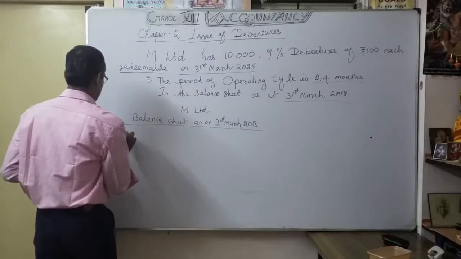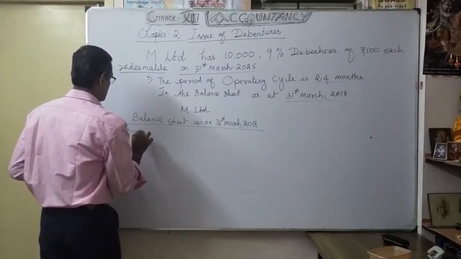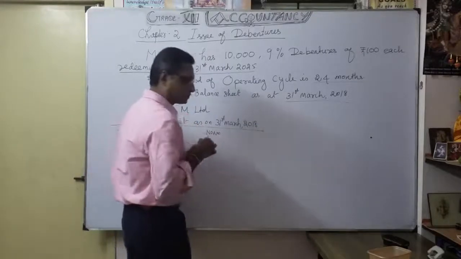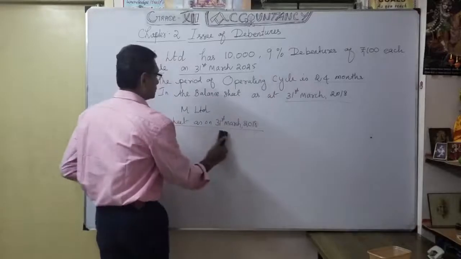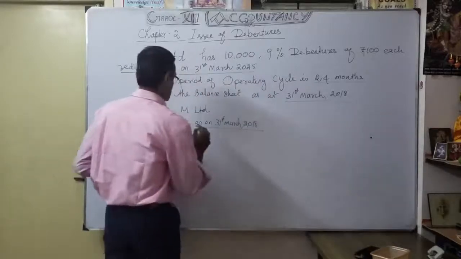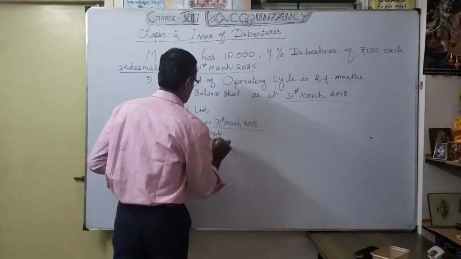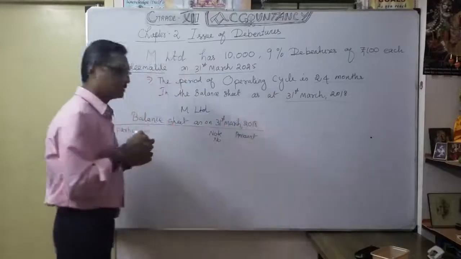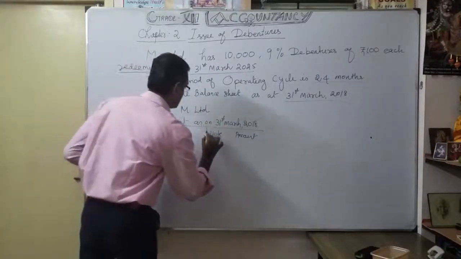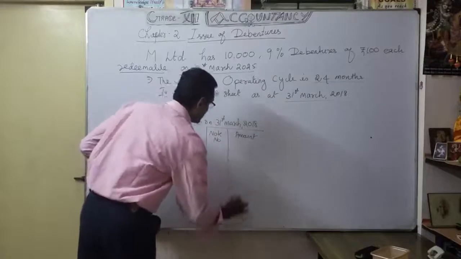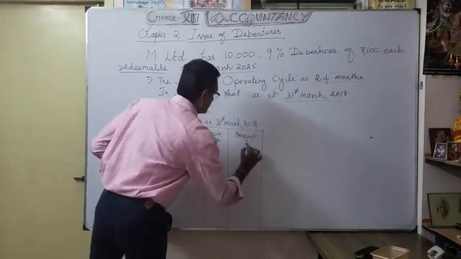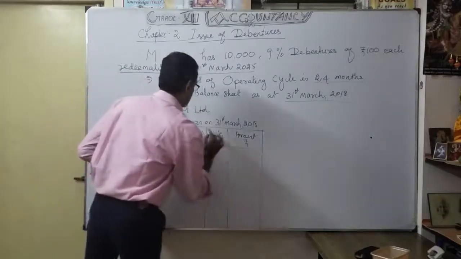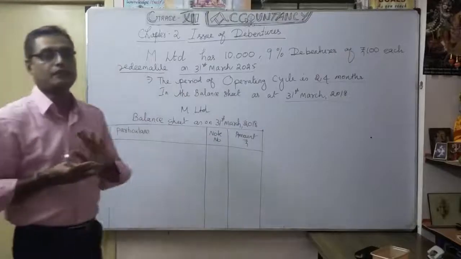The columns are particulars, note number, and amount. Here we are going to discuss only the debenture and how it will appear in the balance sheet. So that's the format, and this is the heading under which we are going to classify.